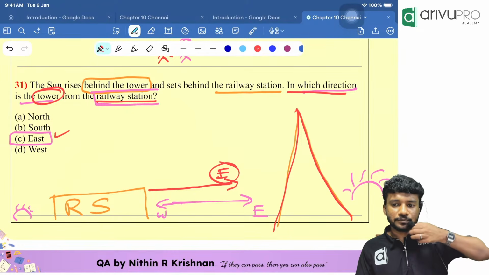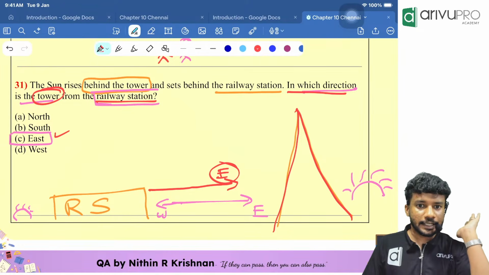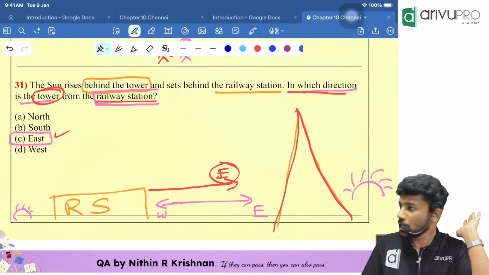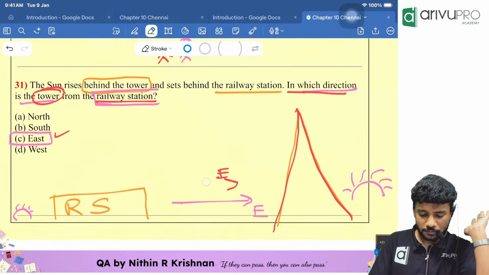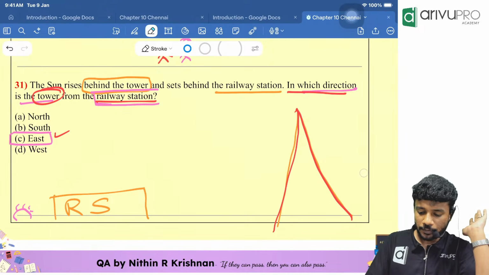Clear, Samyukta? Angel, clear? Yes, yes, yes, yes, yes. Pakka? Yes. Not yet, huh? Okay, fine. Not a problem. Yes.